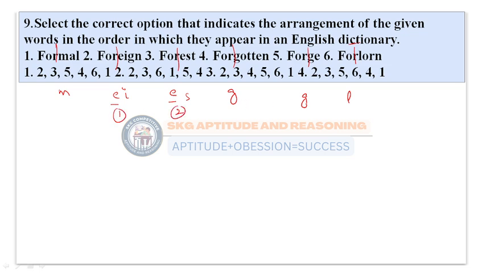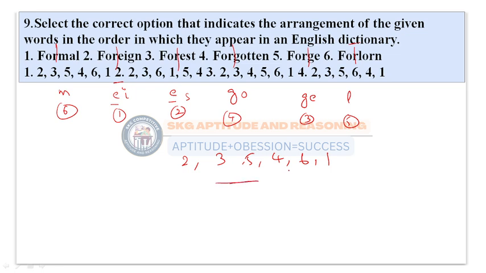Among these, which one has to come first? Here G is present, after G, O is present, and here after G, E is present. So this one will come third and this one will come fourth, and after this, this one will come in the fifth and this one in the sixth position. So the order has to be 2, 3, 5, 4, 6, 1.